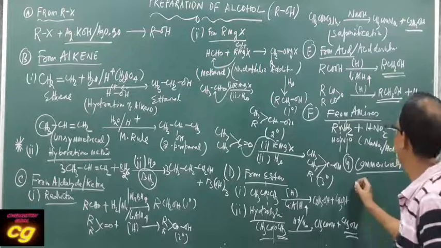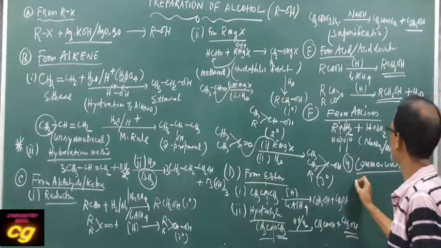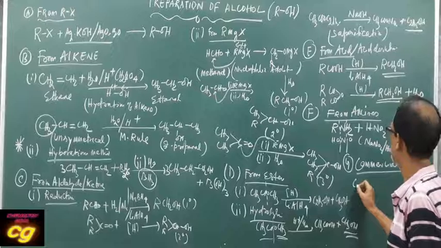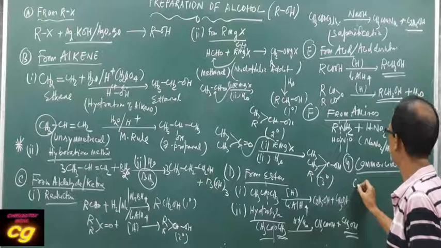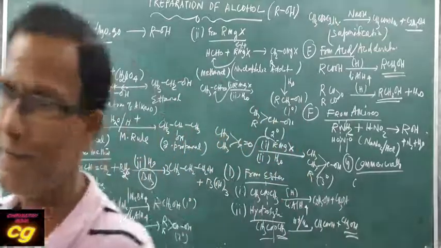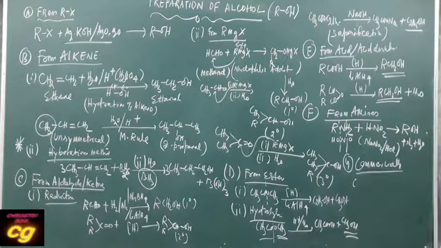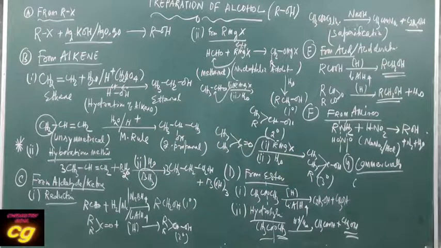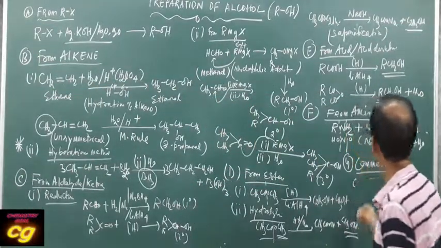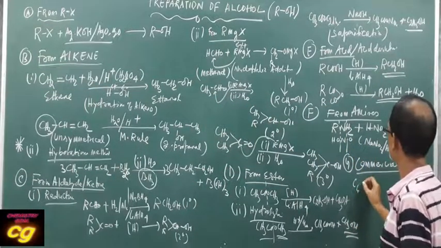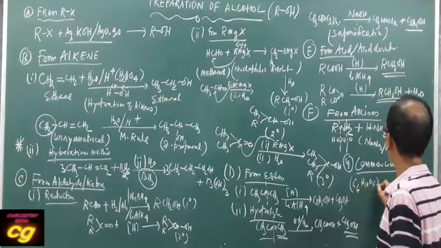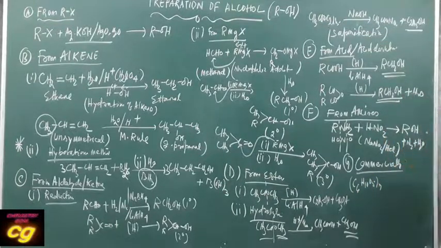First step, take starch. We can prepare alcohol commercially if we use starch, C6H10O5 whole bracket n. This is called starch.